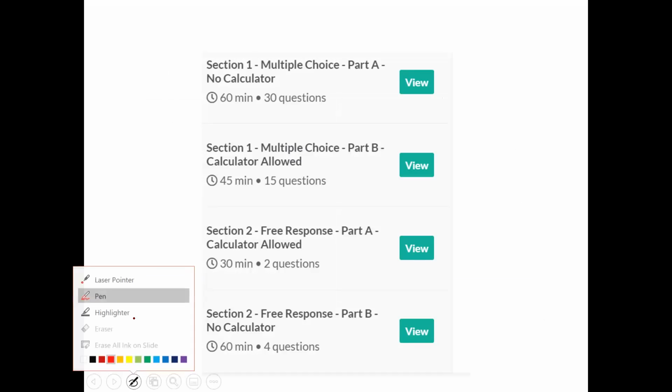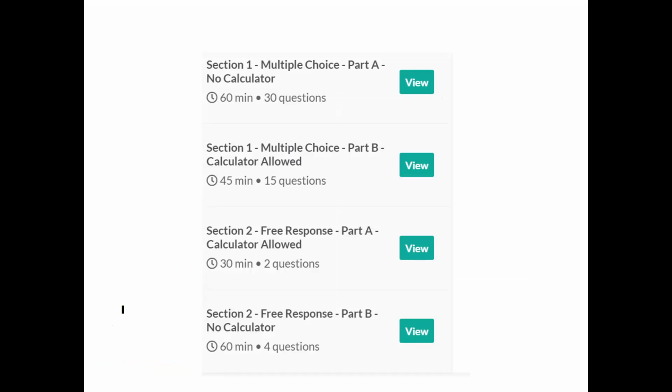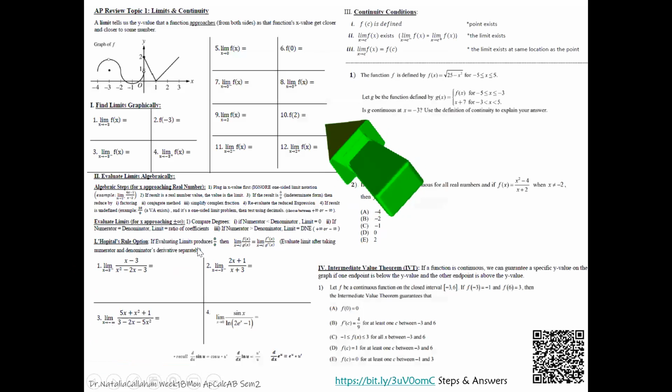I felt like we did enough when it comes to free response. Keep in mind that there are 2 sections of free response: with a calculator and without a calculator. 2 questions with a calculator, 15 minutes apiece, and 4 without a calculator, 15 minutes apiece as well. So this week, I would like to focus a little more on your multiple choice questions. We're going to start off with limits today, and tomorrow we're going on to derivatives.